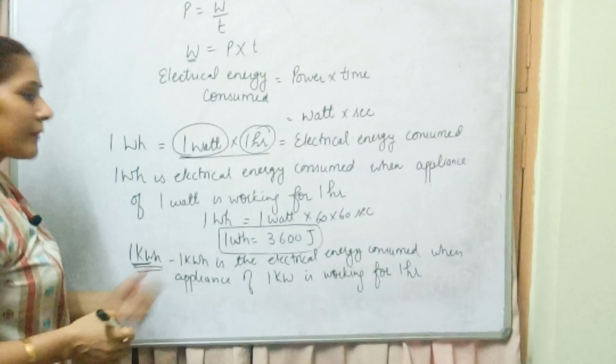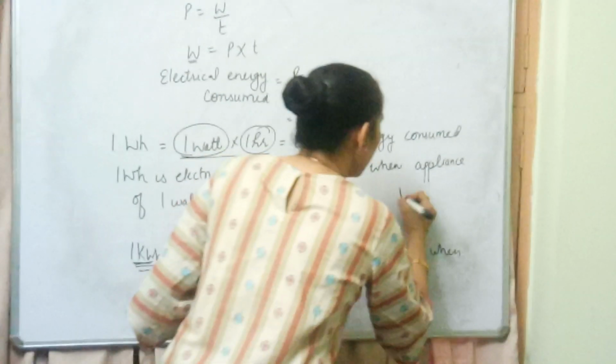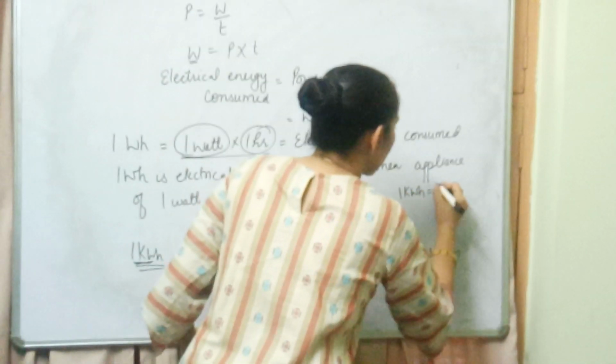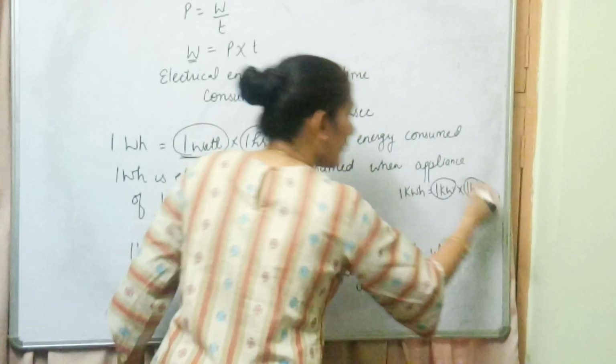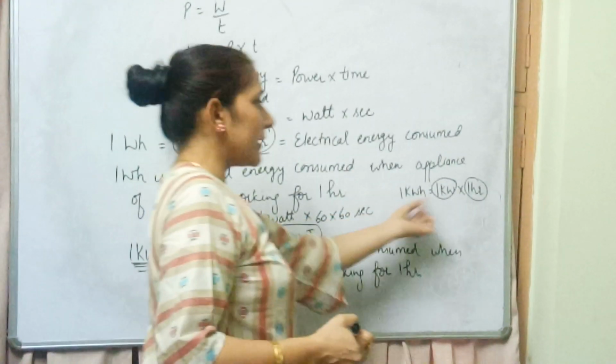So similarly you can write down definition for this. 1 kilowatt hour, that is equal to 1 kilowatt into 1 hour, means when appliance of 1 kilowatt is working for 1 hour.